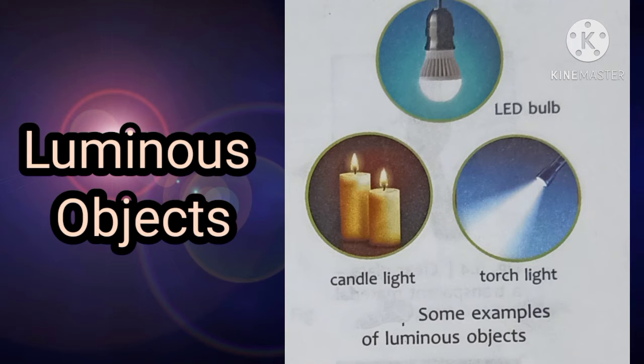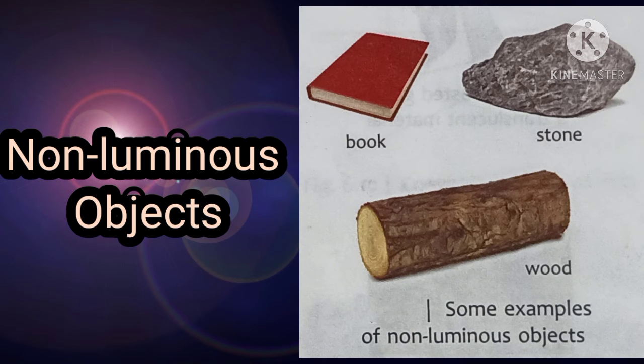Now we discuss the different types of objects which give light. First one is luminous bodies. All bodies which emit light energy by themselves are called luminous objects. For example, candlelight, torchlight, etc.